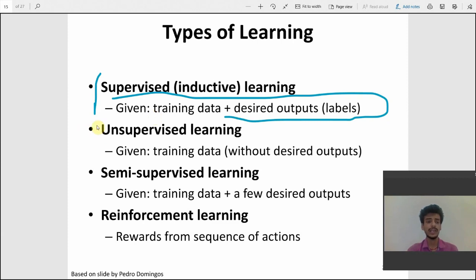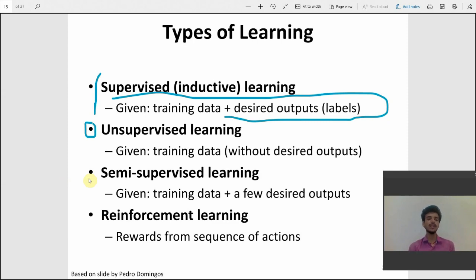And the second is unsupervised learning. In unsupervised learning, we don't give our desired output. We give only our training data, and without the desired output, we derive the output from the given training data. And then semi-supervised learning. In semi-supervised learning, we give a lot of training data and a few outputs. So it determines its pattern from those few data for which the outputs are given, and derives outputs for the rest of the training data.